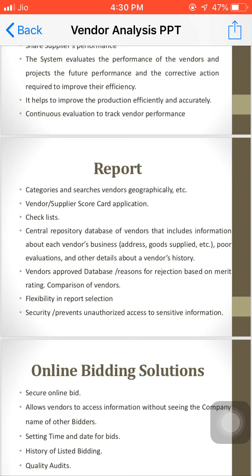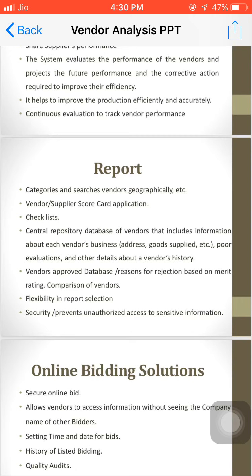Then flexibility in the report selection. So we should have some flexibility in the report selection also. When we are preparing some report, when we are doing some analysis, and by mistake something may happen, in that case we should have some editable option, but it should be limited access to the higher authorities.